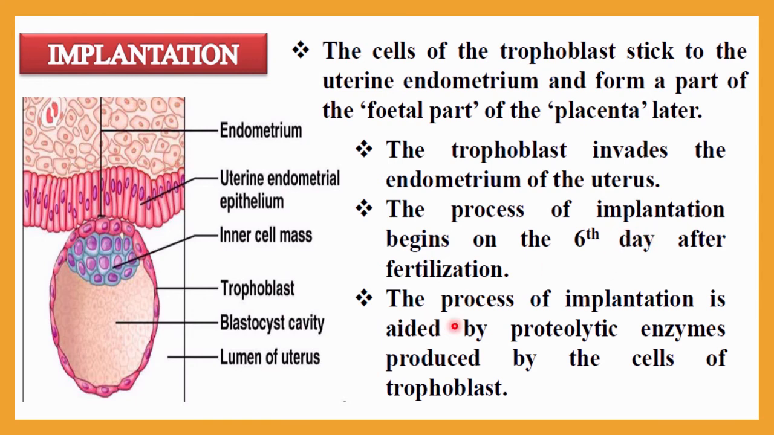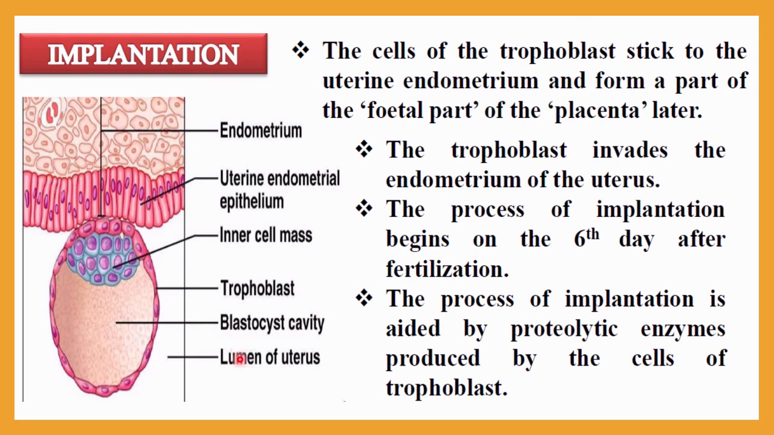The process of implantation is aided by proteolytic enzymes, as I told you. These are produced by the cells of the trophoblast. That's why the trophoblast layer becomes naked and the removal of the zona pellucida occurs. If the zona pellucida remains attached, then this proteolytic enzyme activity will not be possible. That's why the zona pellucida layer is removed before that. Then the proteolytic enzyme can work, and as a result, you can see the implantation process will occur.